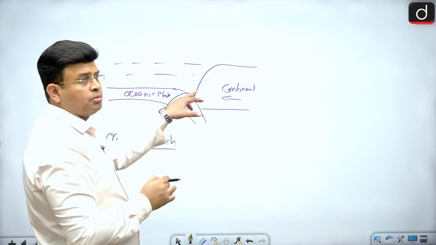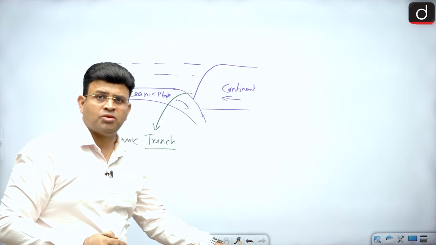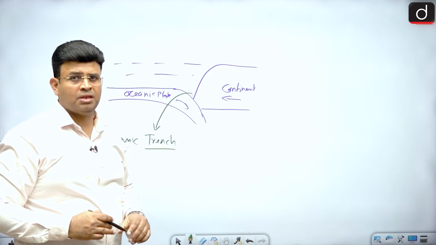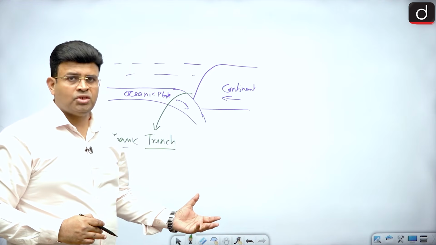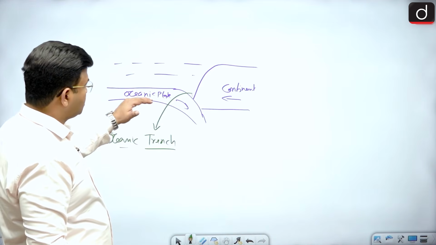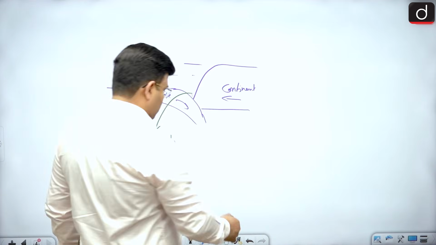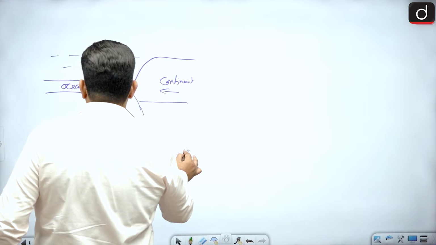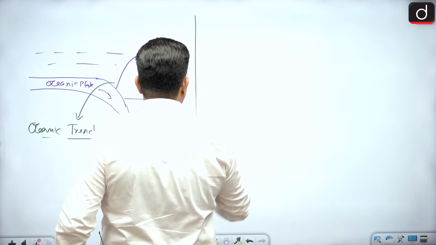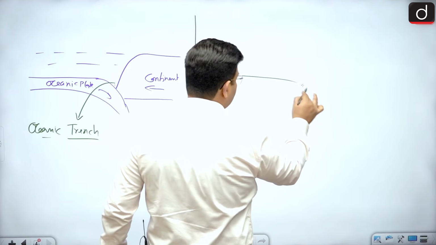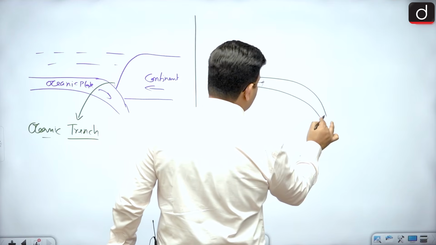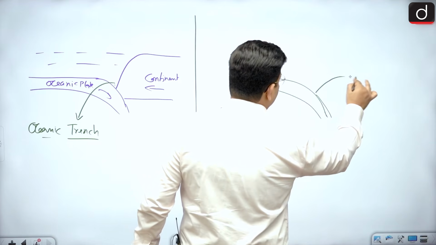It is the deepest part of the ocean, below more than 6,000 meters, because till 6,000 meters it is an abyssal plain. Below 6,000 meters the oceanic trench exists, and it is V-shaped. So along the subduction, ocean-continental, and likewise when one is an oceanic plate and the other is also an oceanic plate.